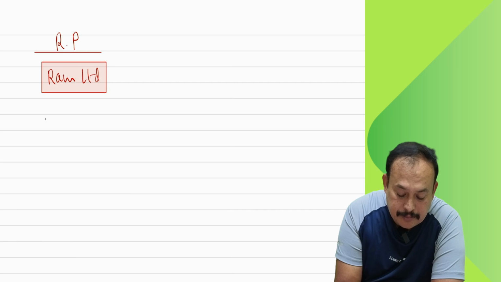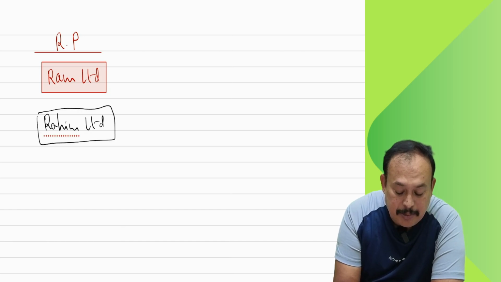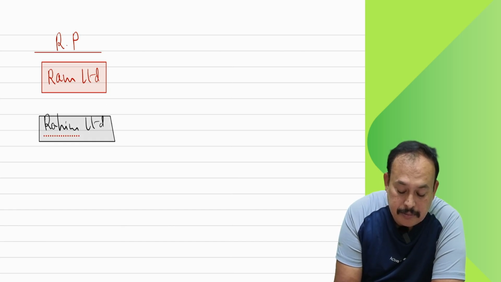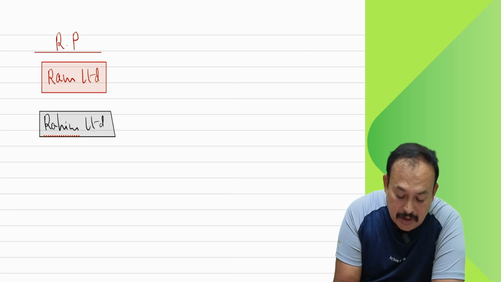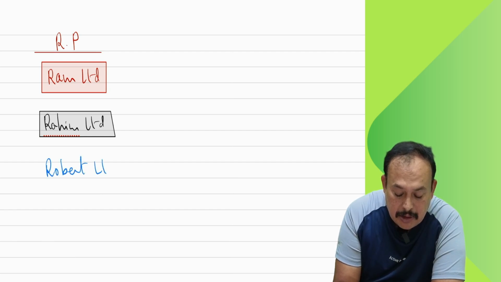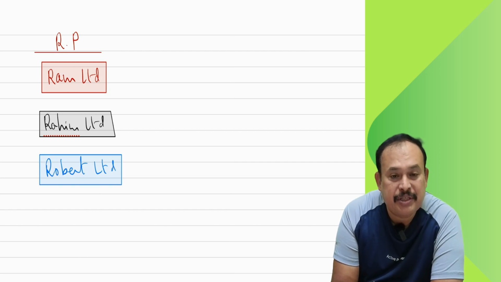Thereafter, Rahim Limited is a registered person. Thereafter, Robert Limited is a registered person. All 3 of them are registered persons.